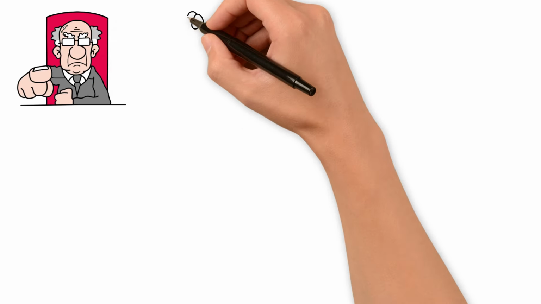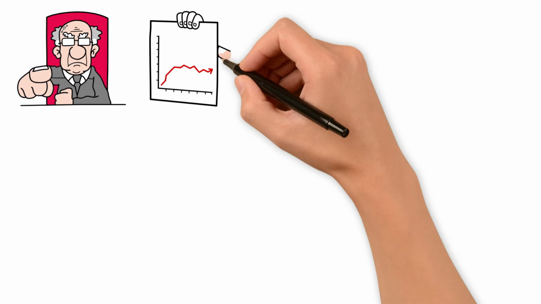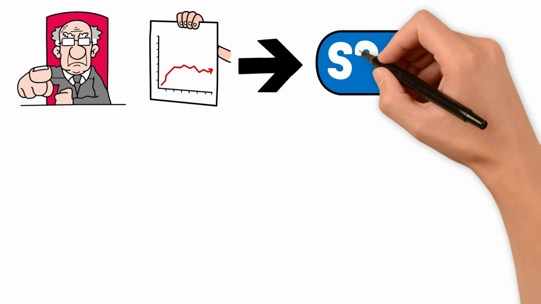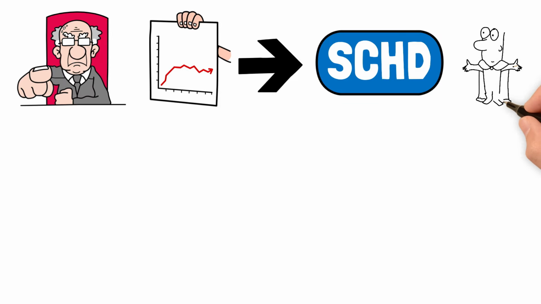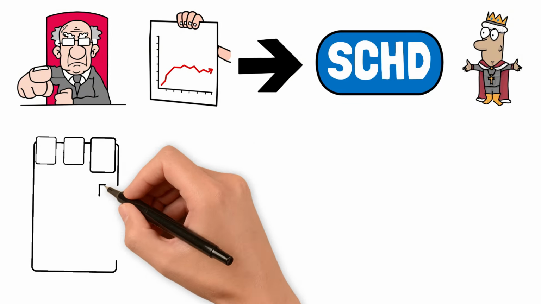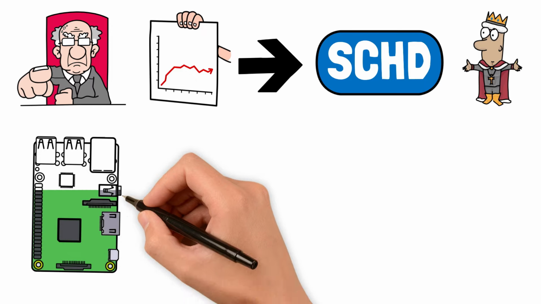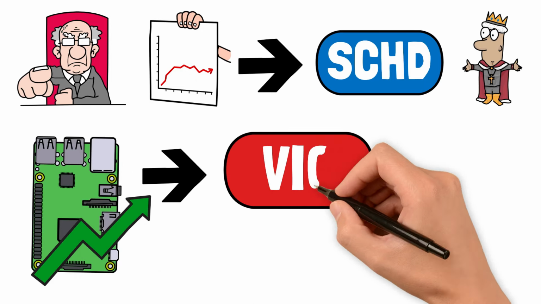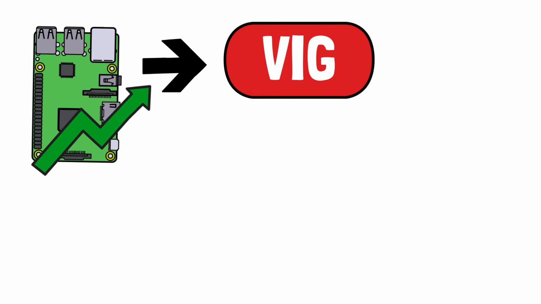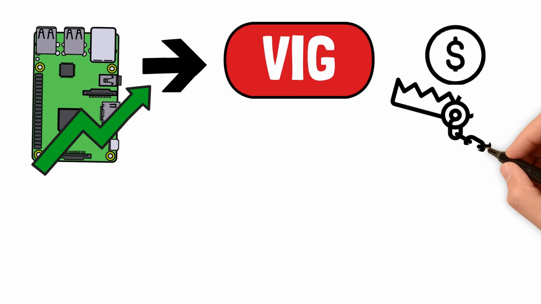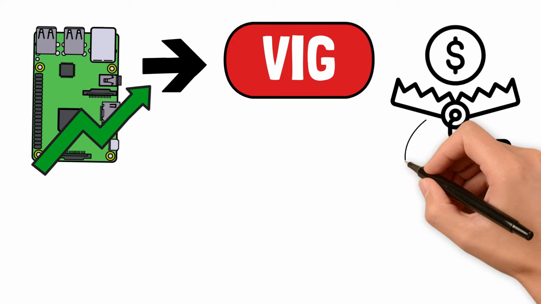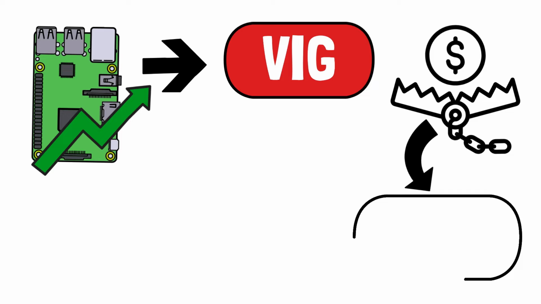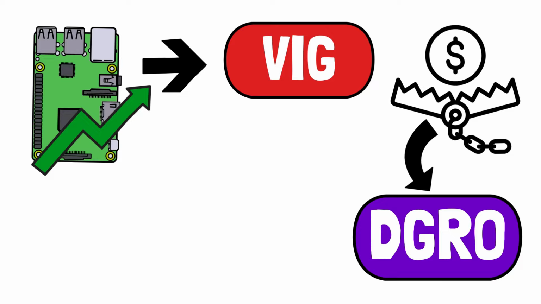If you believe the world returns to a normal, stable, value-driven market, stick with the king, SCHD. It's the king for a reason. If you believe the next 10 years will be a repeat of the last, where high-growth, quality tech companies are the only real winners, then VIG is your pure play. If you believe the next 10 years will be a minefield of dividend traps and unpredictable sector rotations, then DGRO is your all-weather, sustainable choice.